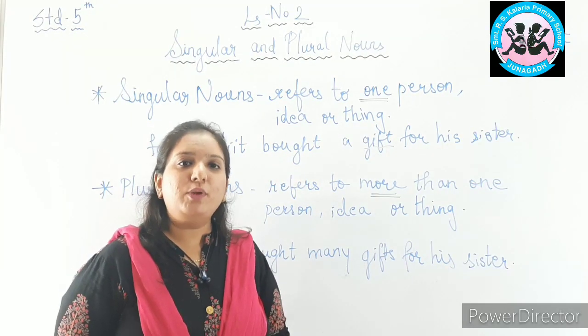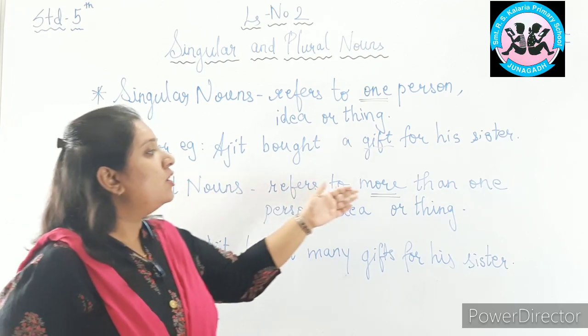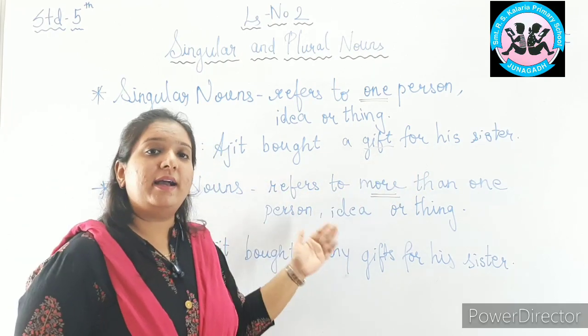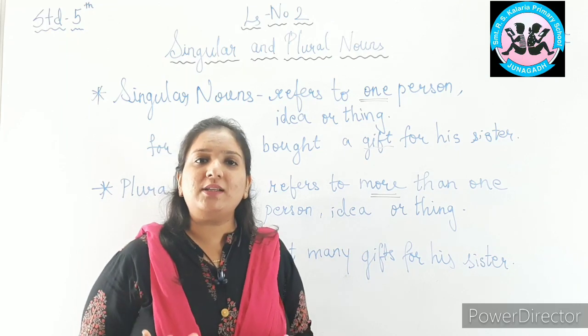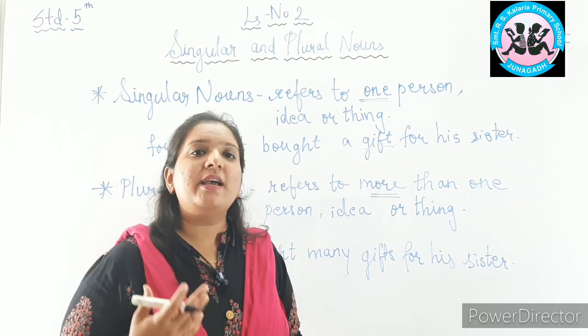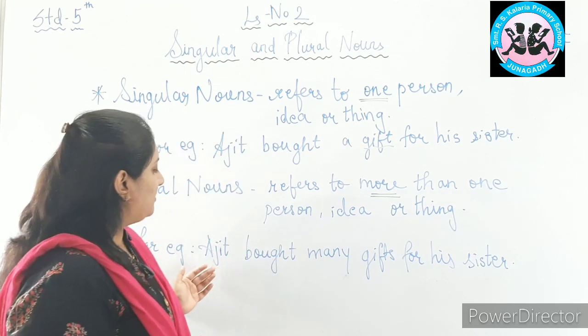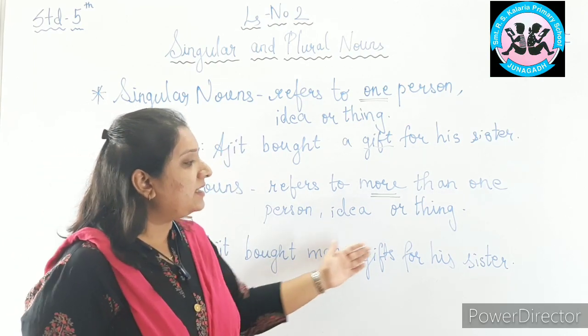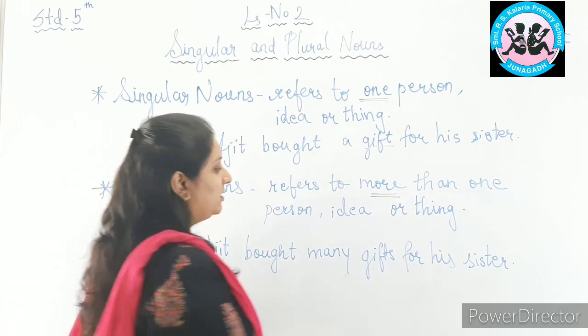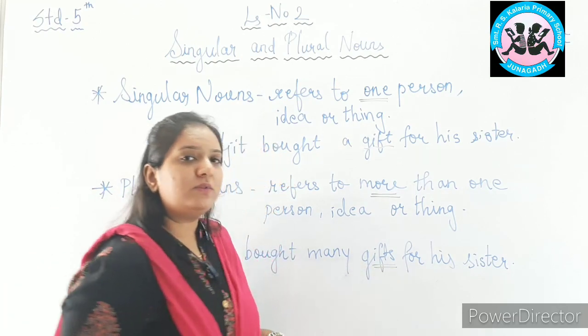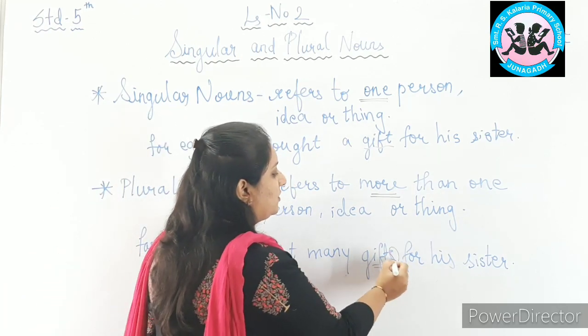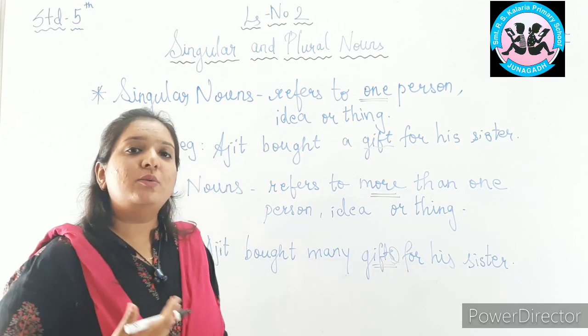But a plural noun refers to more than one person, idea or thing. More than one thing or idea or person means it can be 2, 3 or multiple items. Yes or no? For example, Ajit bought many gifts for his sister. Here gift is a noun and we have added s at the end of the word to make it plural form.